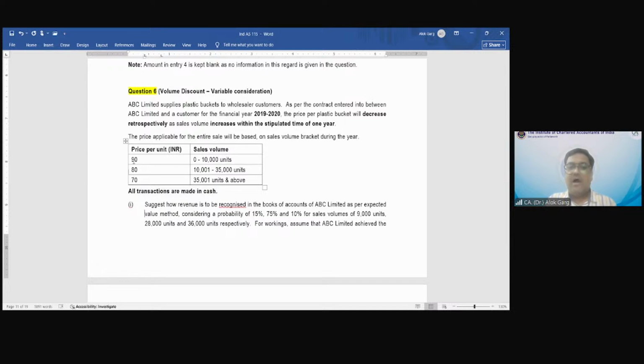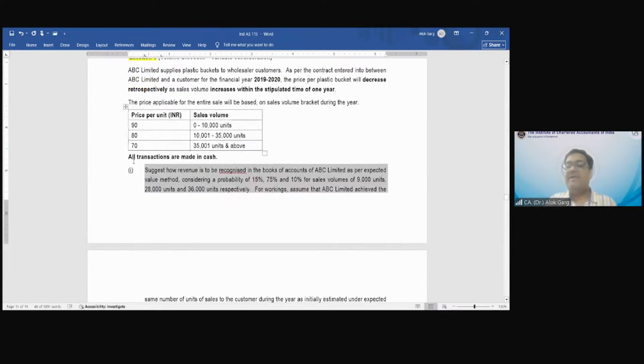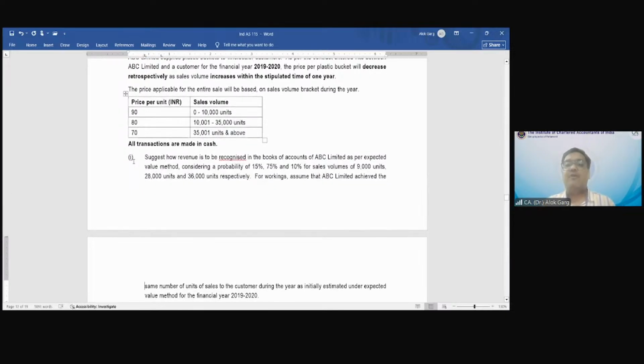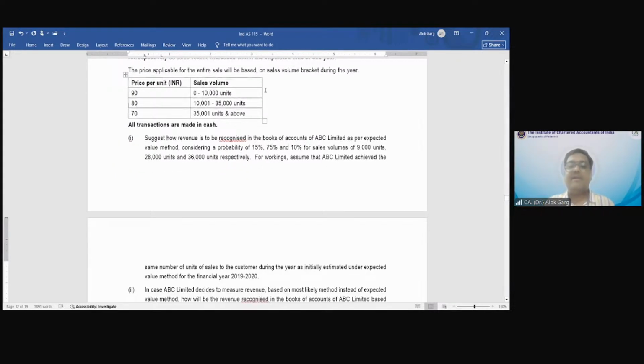Suggest how revenue is to be recognized in the books of accounts of ABC Limited as per expected value method, considering a probability of 15%, 75% and 10% for sales volume of 9,000 units, 28,000 units and 36,000 units respectively. For workings, assume that ABC Limited achieved the same number of units of sales to the customers during the year as initially estimated under expected value method for the financial year 1920.